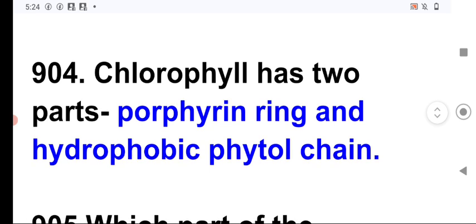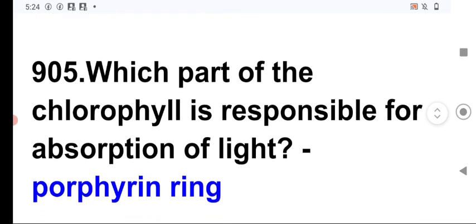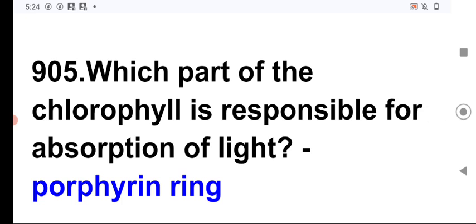Next question, chlorophyll has two parts, that is the porphyrin ring and the hydrophobic phytol chain. The porphyrin ring of the chlorophyll is responsible for the absorption of the light.